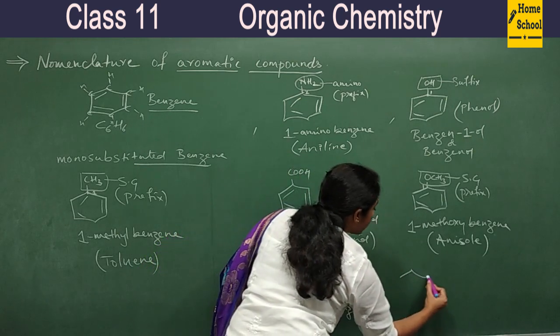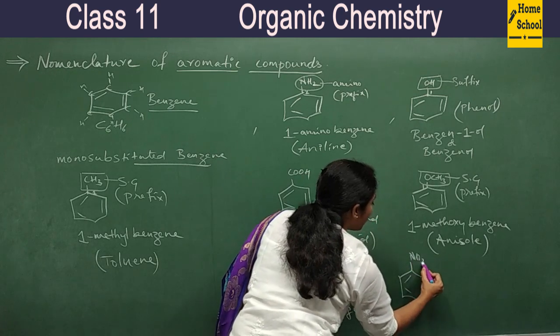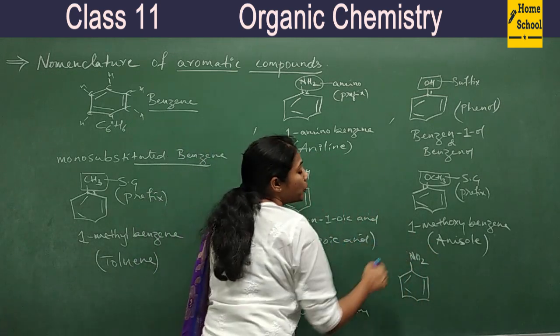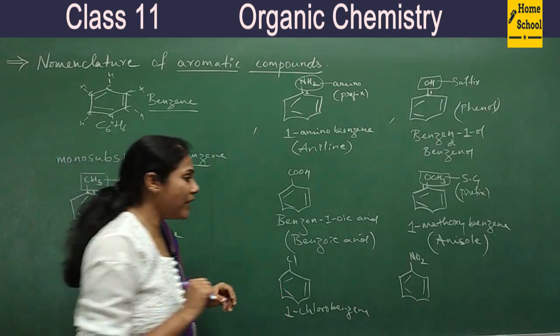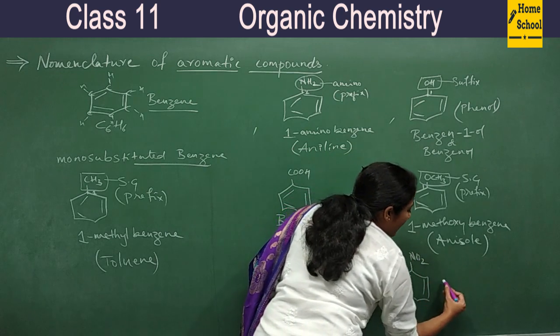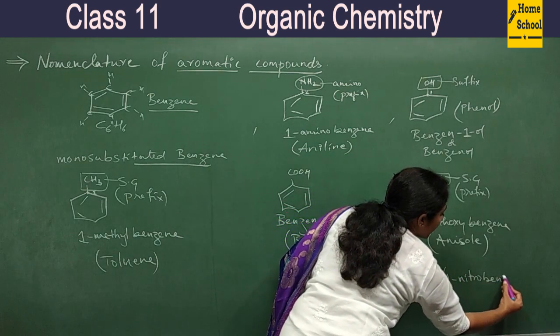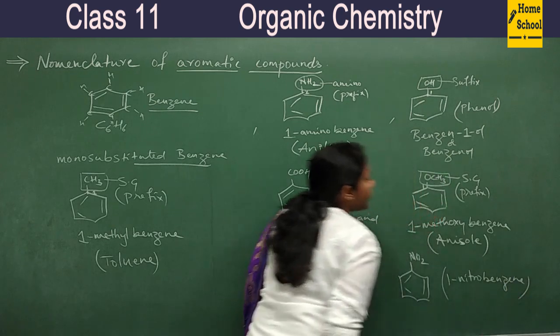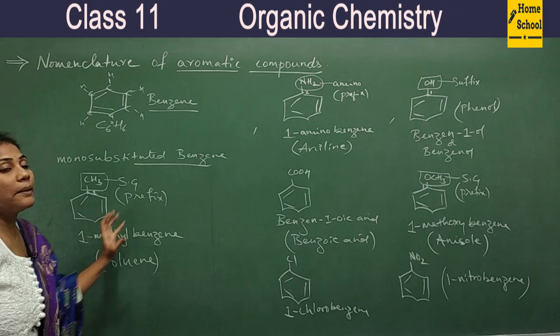Similarly, this is also a very famous compound, NO2. So the nitro group is a substituent group. Its name is written as a prefix. So you can call this compound 1-nitrobenzene. Right? So this is how monosubstituted benzenes can be named.